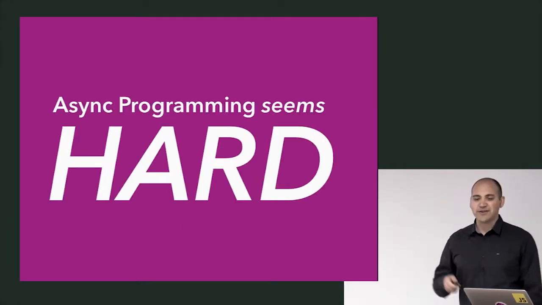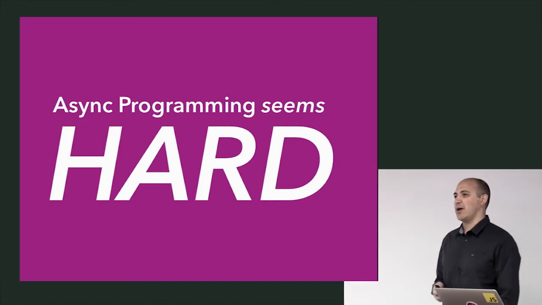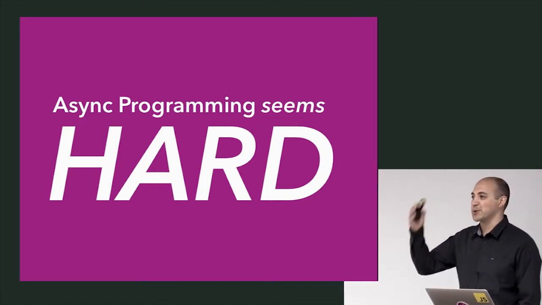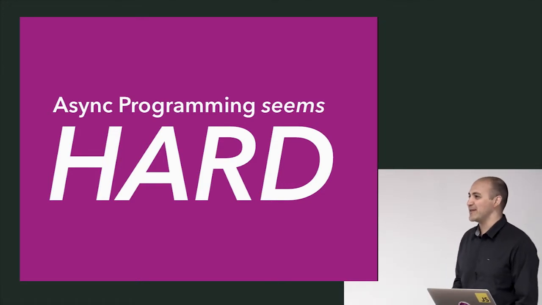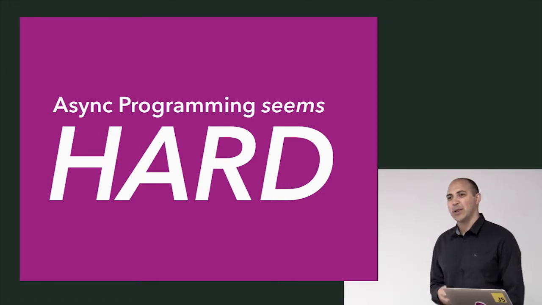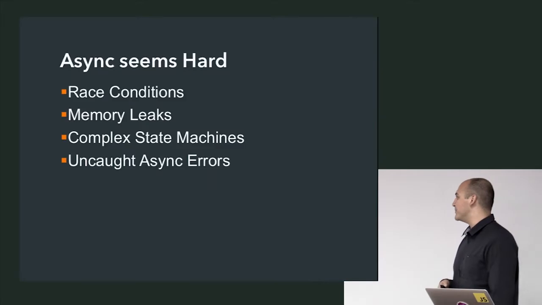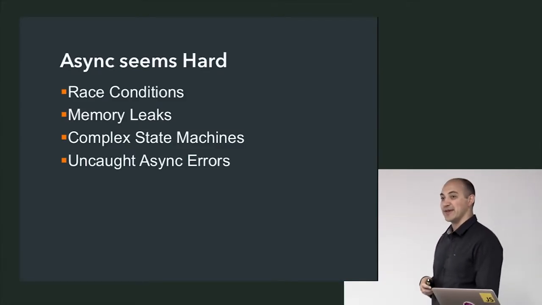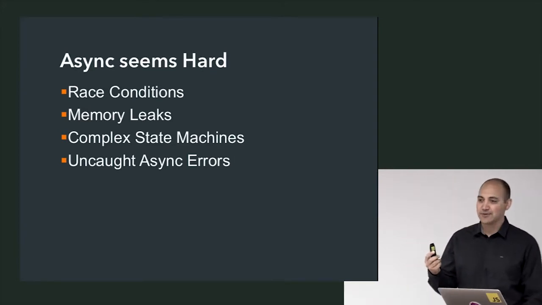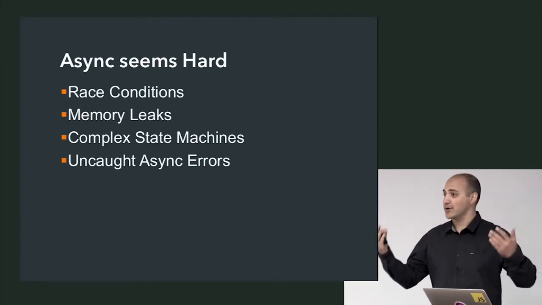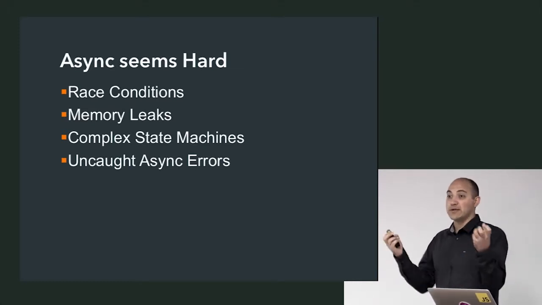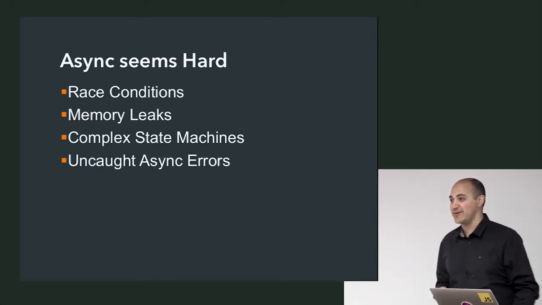So asynchronous programming seems hard. I'm sure a lot of us have heard of callback hell, or we've tried to structure large JavaScript programs asynchronously, and it certainly seems to introduce a lot of complexity, doesn't it? To take a look at some examples of the types of complexity you can run into when you start building asynchronous programs, you have race conditions, right? I start two actions, they're running concurrently, and I'm sort of hoping that one finishes before the other, or I want to at least enforce that one finishes before the other, right?